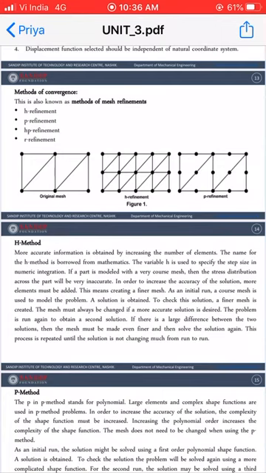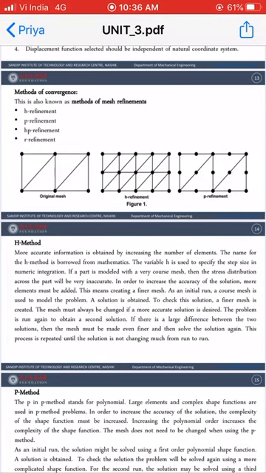So try to remember these things. H means what? H stands for your step size. P means what? P stands for your polynomial order. It is very simple actually. For H, increasing the number of elements, you will get the exact solution. For P, increasing the order of the polynomial shape functions, you will get the exact solution. Okay, so this is about the methods of convergence.